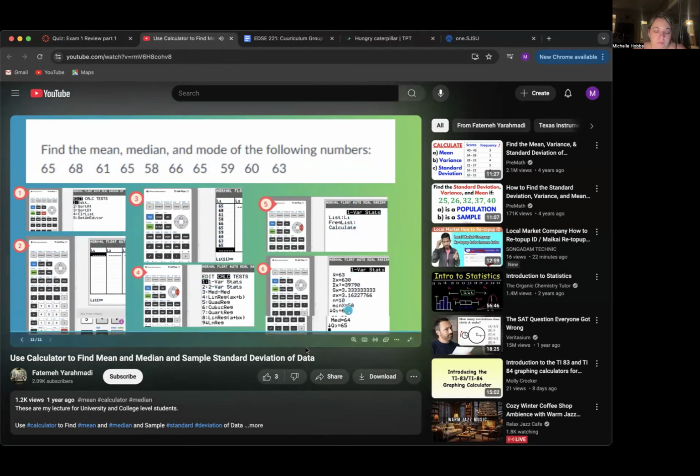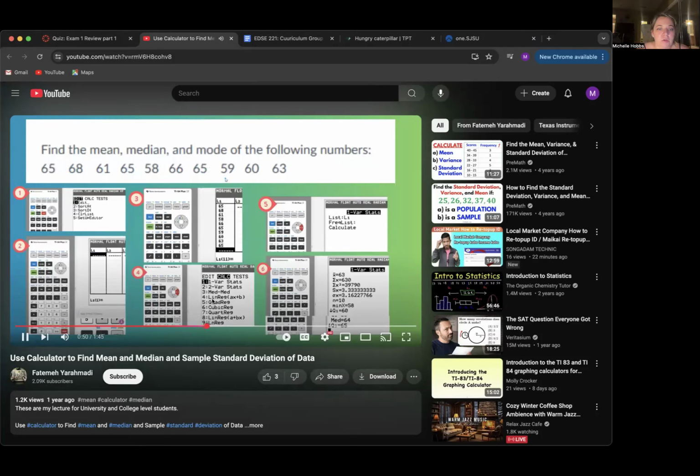calculation, and as you can see, the average x bar is 63. If you go to the next page, you see the median 64. And by checking the data, you can see 65 has the highest frequency, so it is your mode. I just want to take a snapshot of this layout because that is really good for my notes to show the step-by-step breakdown of the calculator.